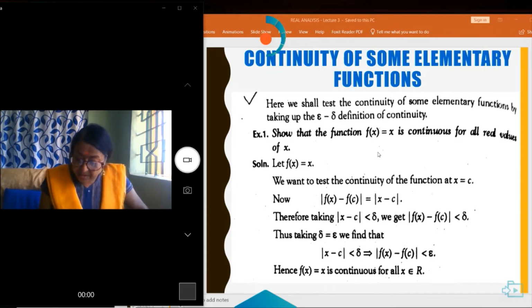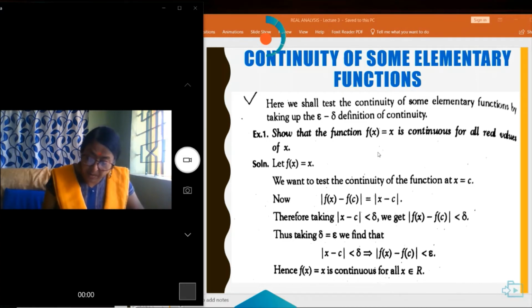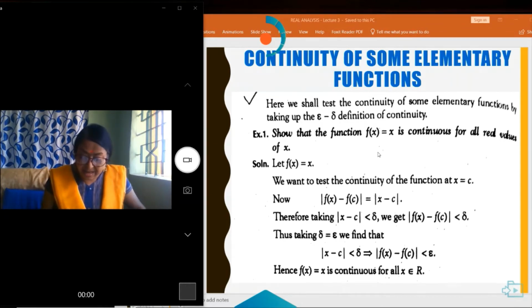So now, f(x) minus f(c), the modulus, can be written as modulus of x minus c, which is less than or equal to delta. We can see that f(x) minus f(c) is equal to x minus c, so we can write that modulus of f(x) minus f(c) is less than or equal to delta.